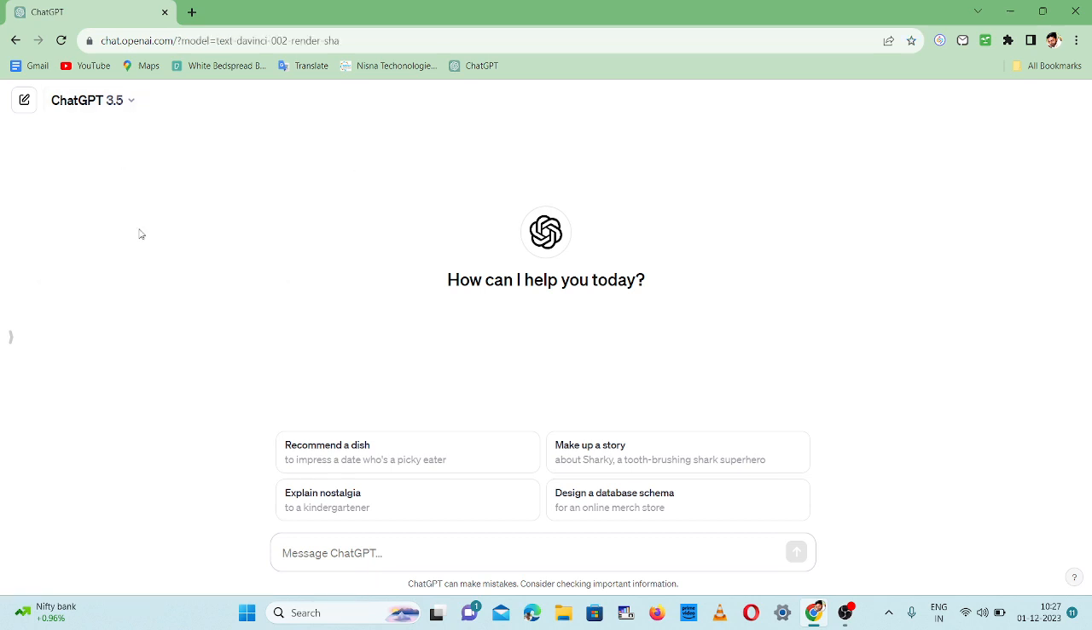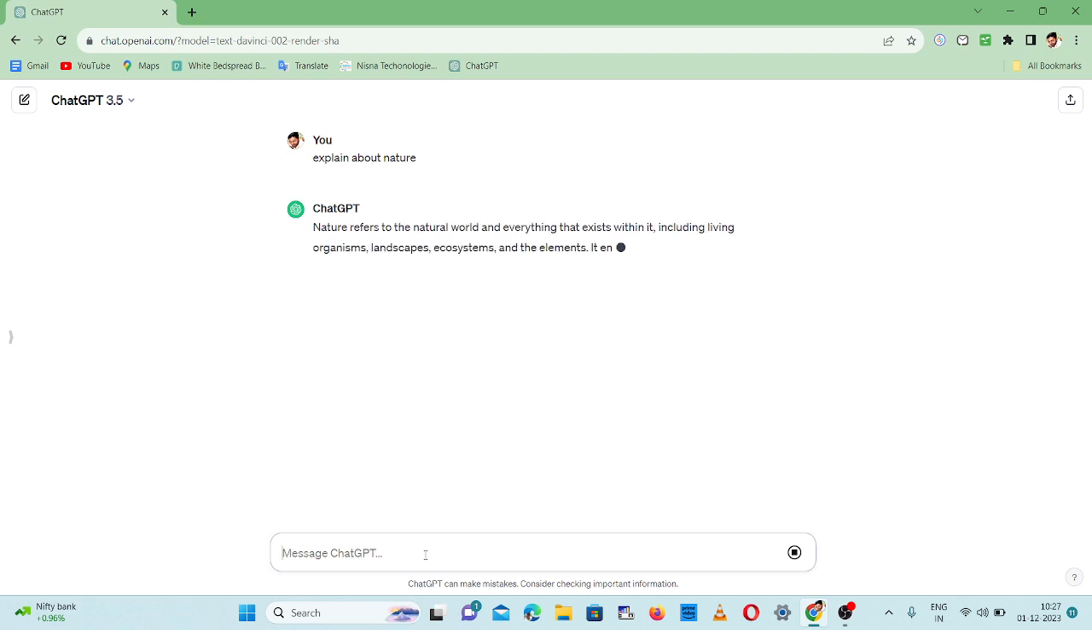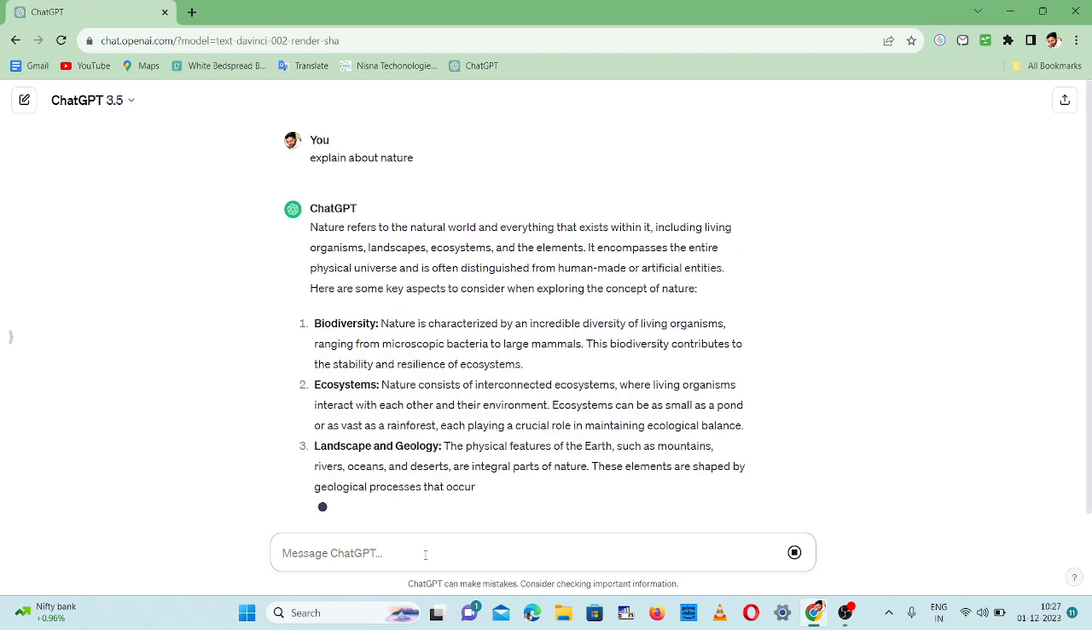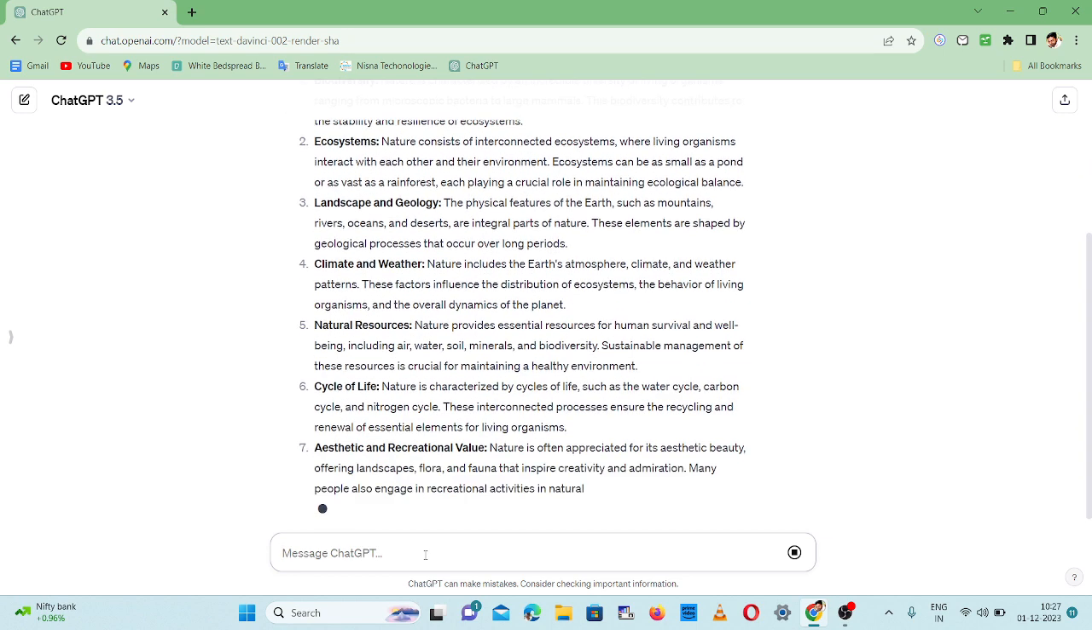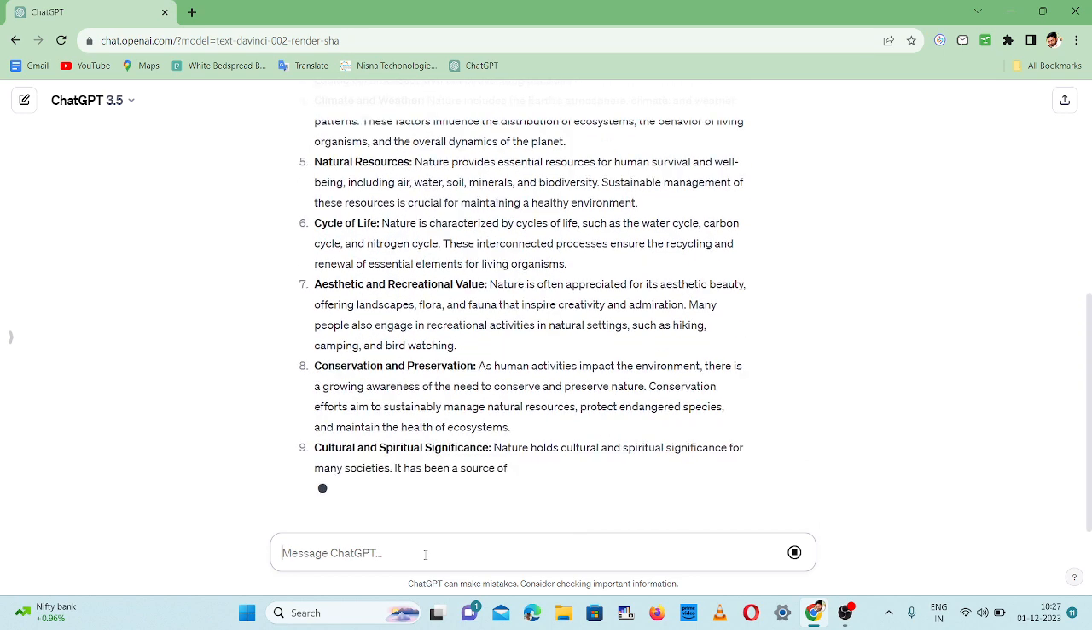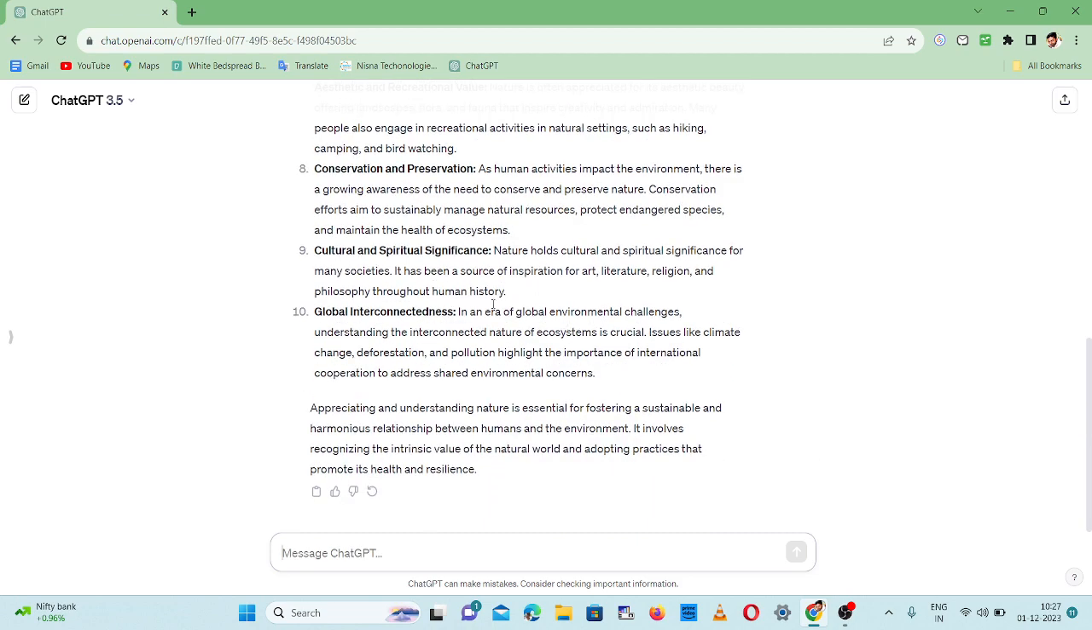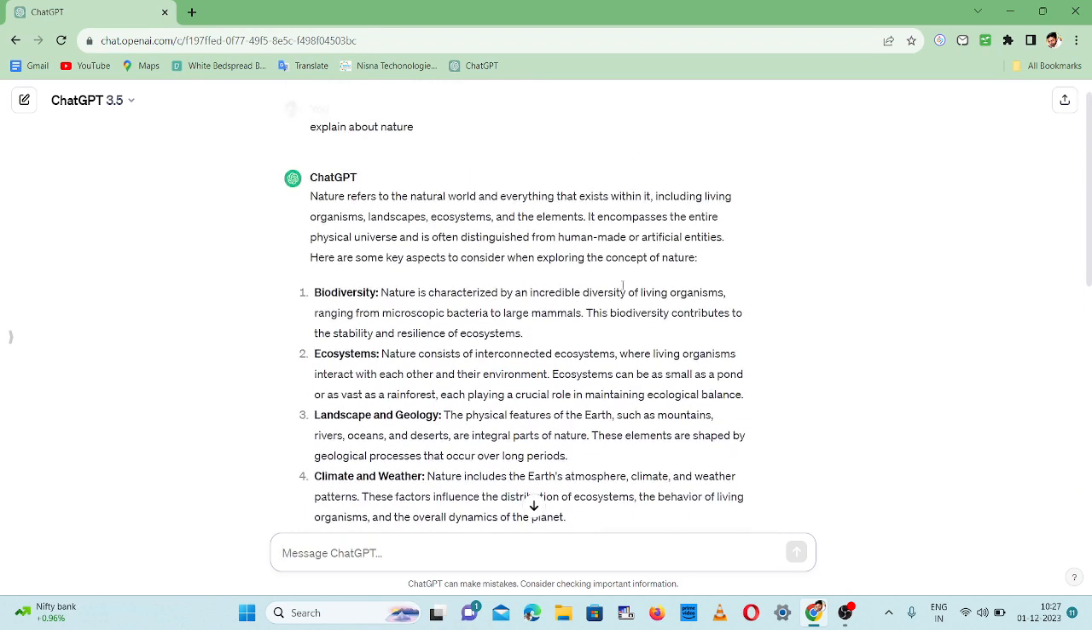So let's go for small things. I'm giving a prompt: explain about nature. It's a simple prompt. Let's see how ChatGPT gives the information. Nature refers to the natural world and everything that exists within it, including the living. Here they have also given us the types of nature, approximately 10 points. That's great. These provide us the 10 points.